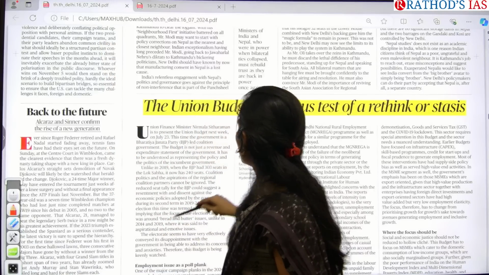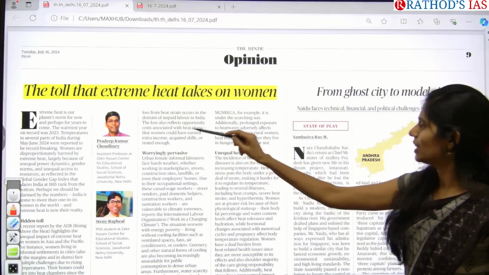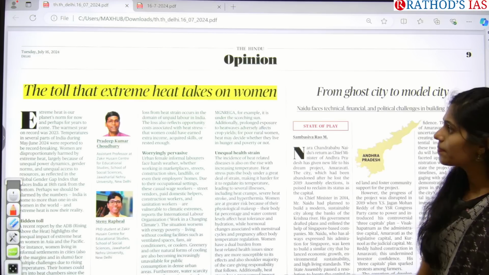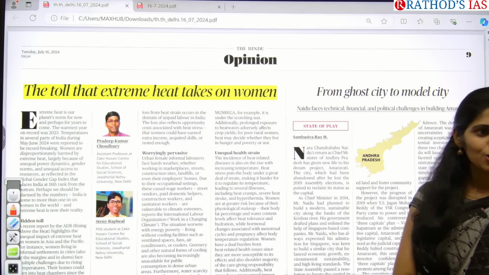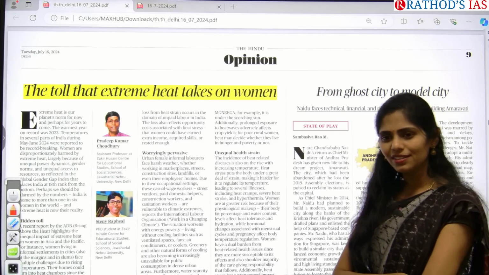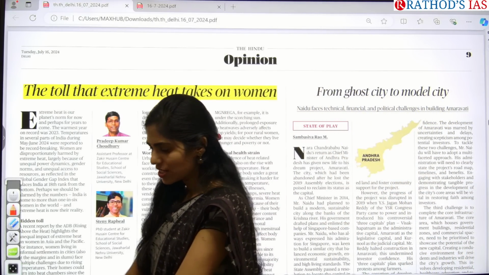Okay, now let us move on to another page. See this title, what it says: the toll that extreme heat takes on women. So what is this saying? Tell me, Mani. What is the meaning of that title?